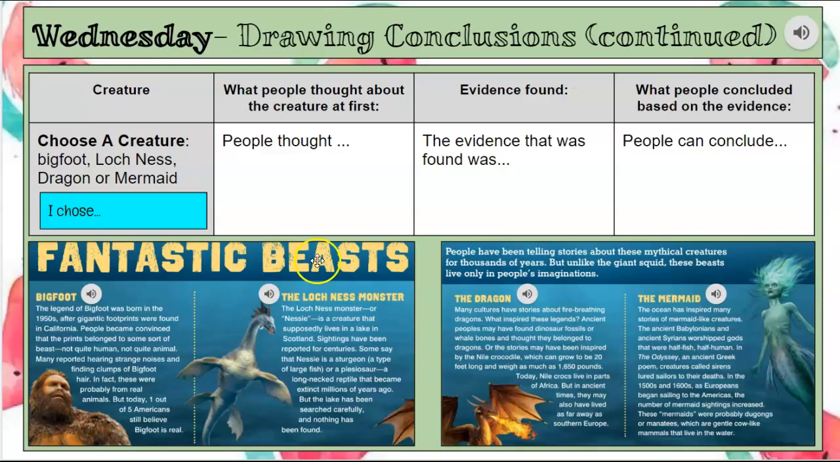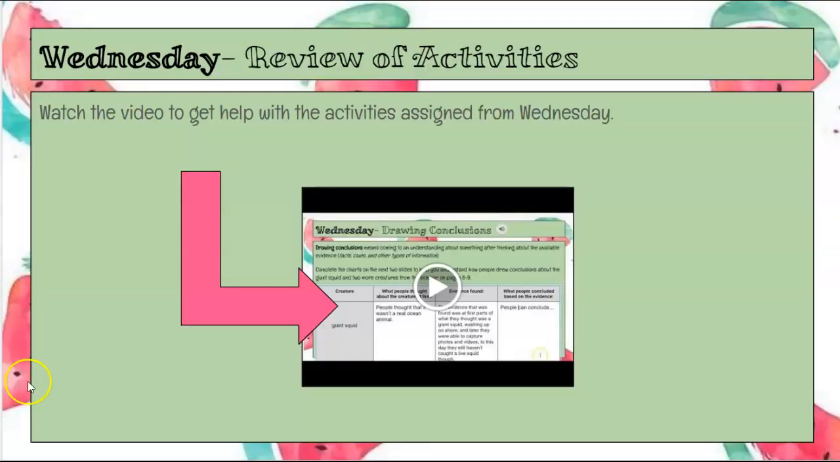Then you're going to draw conclusions by choosing one of the 4 creatures at the bottom. These are all mythical creatures. So you're going to type in here, you choose. So which one do you choose? And again, you're going to answer the same statements as before. If you need help with that, again, you may watch this video to have me do the questions with you.